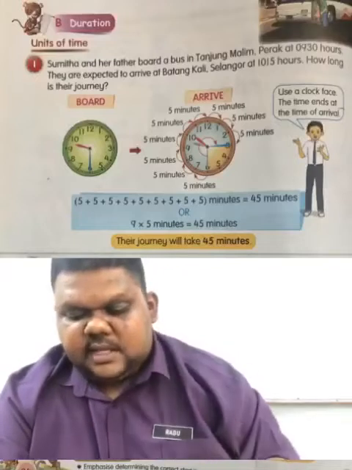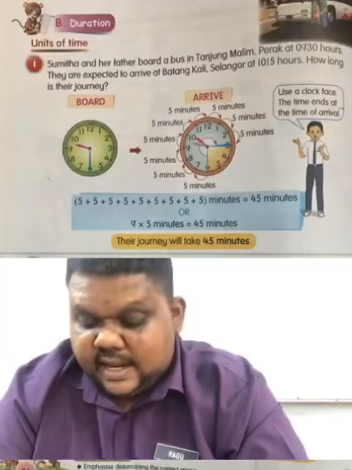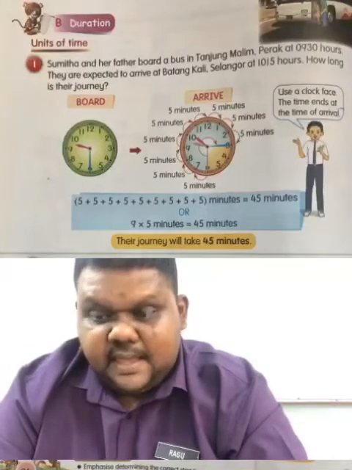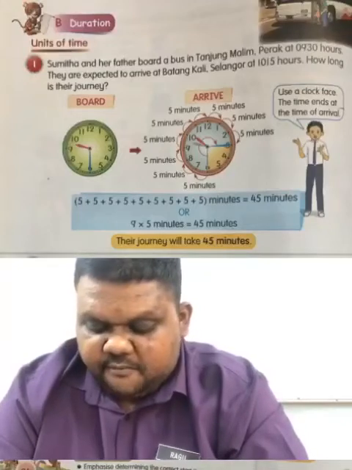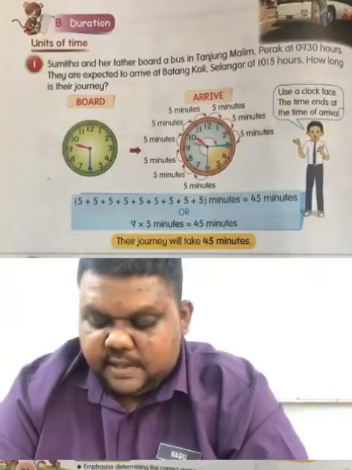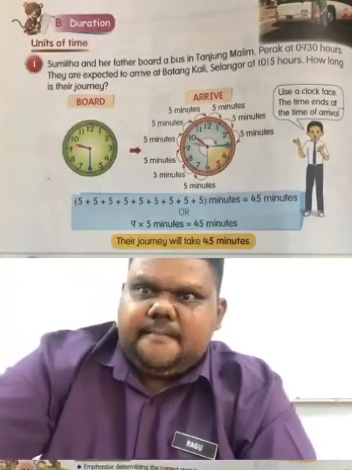Whereas in months and days, from 4th March until 3rd April is 1 month. From 4th April until 3rd May is another 1 month. And from 4th May until 5th May is 2 days. So the total will be 2 months and 2 days if you count it in months and days.